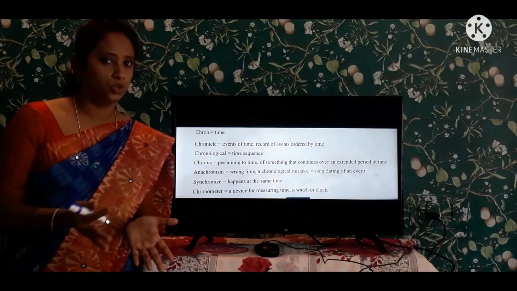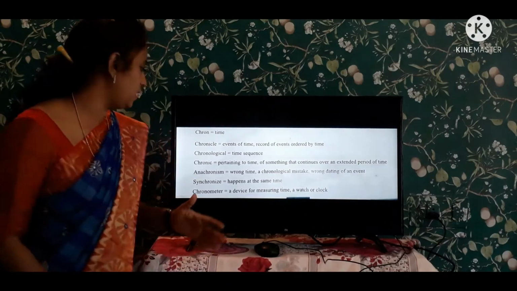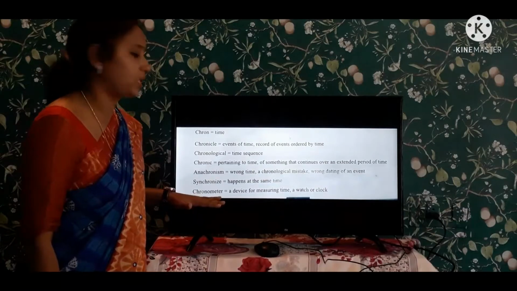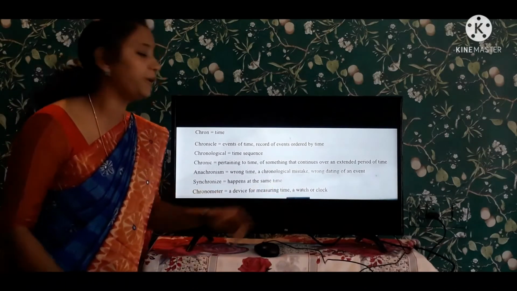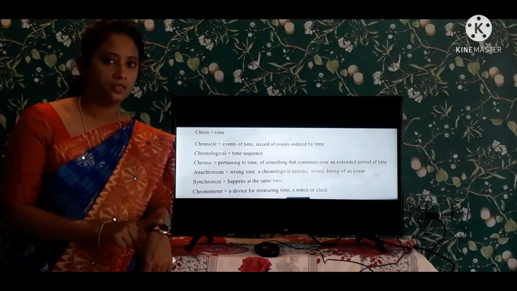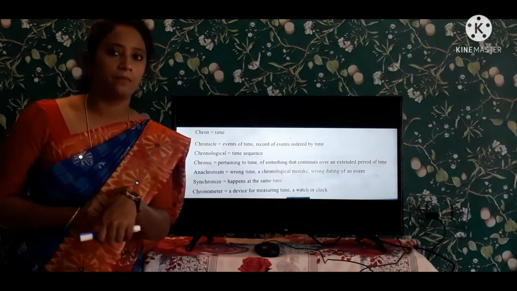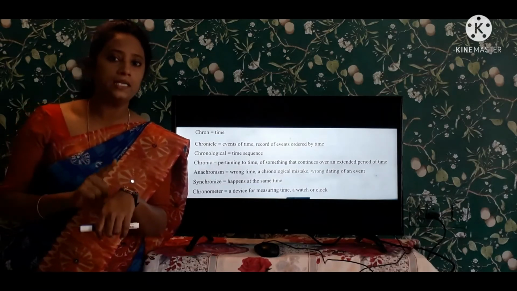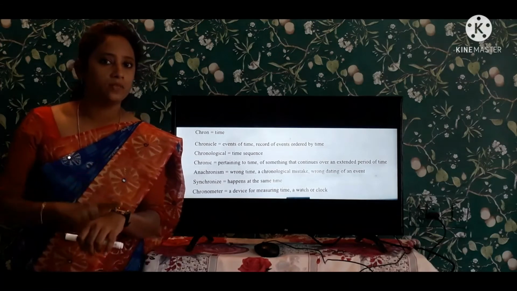And the next one is chronometer. Chron means time, meter means a device. A device for measuring time. This is a device, it measures the time. A watch gives a particular time: 1 hour, 2 hours, 3 hours.